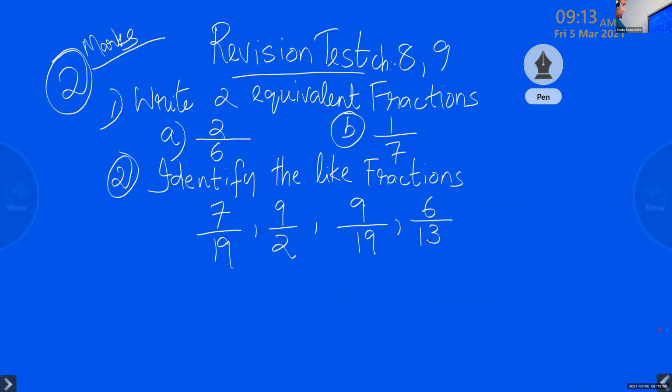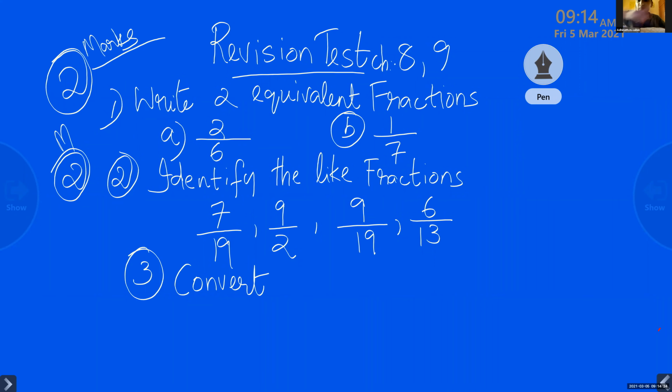Identify the like fractions. Now question number 3. Children, for identify like fractions, you will get 2 marks. Question number 3: convert 8 and 1/3 into improper fraction.